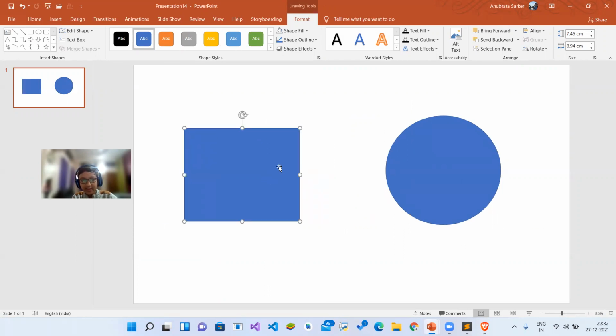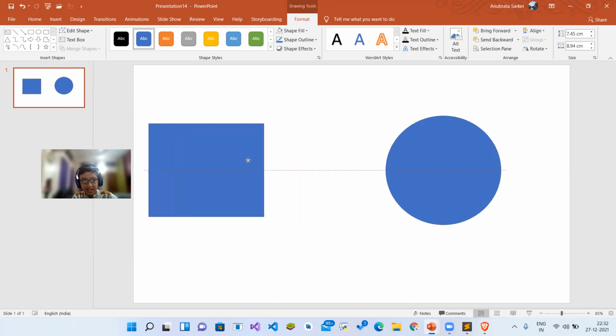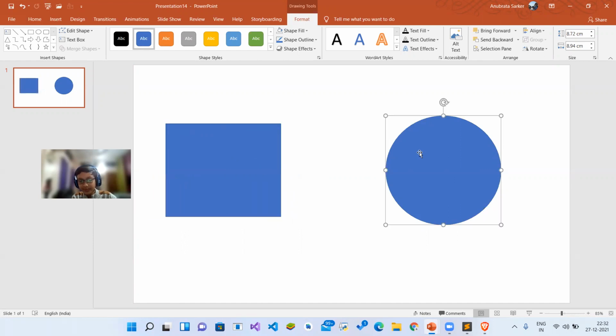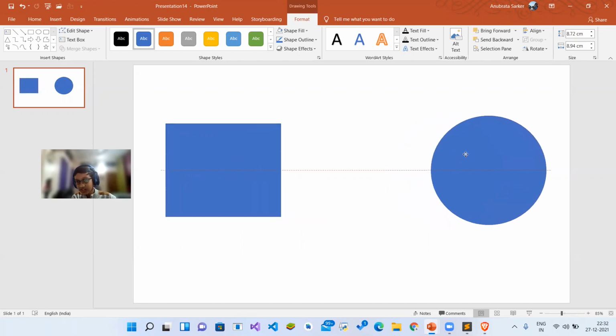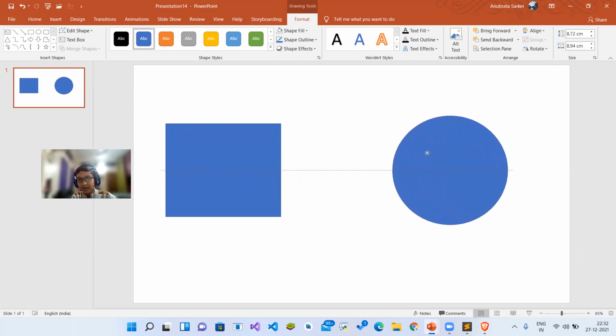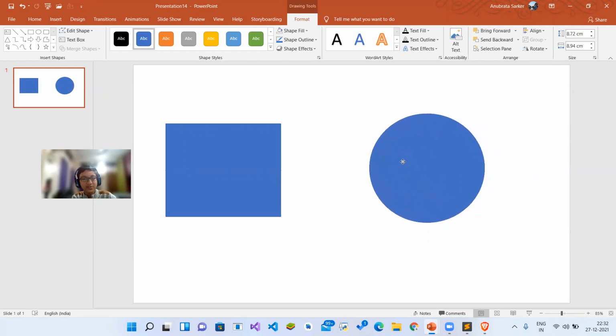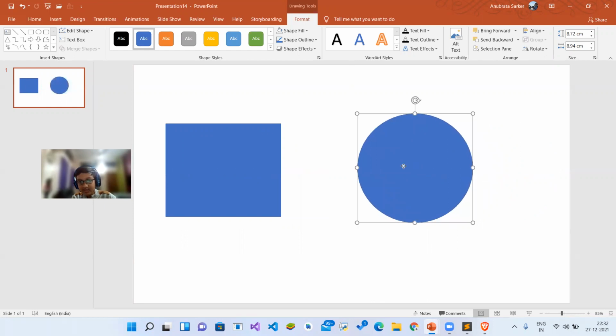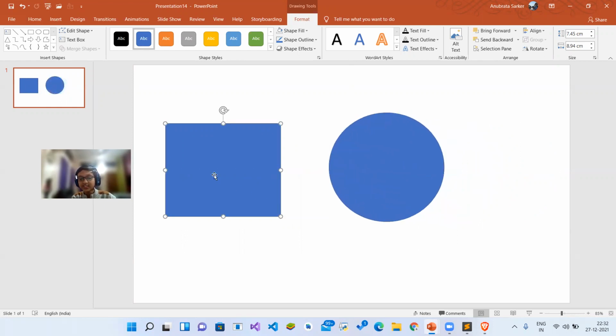If the margin right increases, then the distance from here will increase. If the margin left of this increases, then the distance will increase from here. But if the margin left decreases, then the distance will be closer. And if the margin right increases, then also the distance will be closer. Like this, the margin will push it in the opposite direction. The more the margin on the side, the more it will push it in the opposite direction.